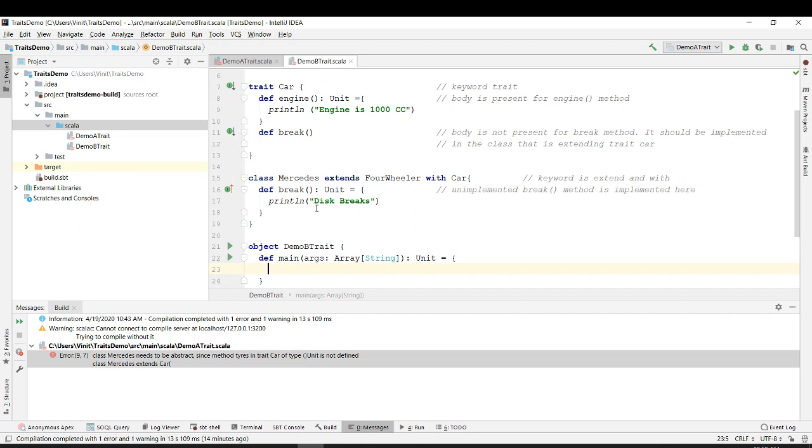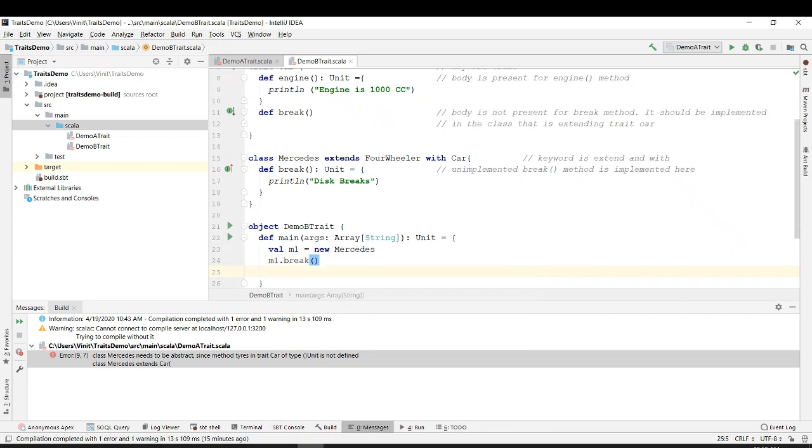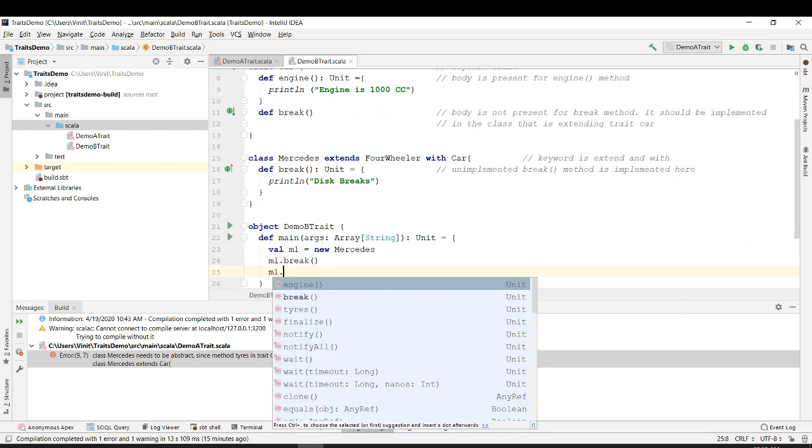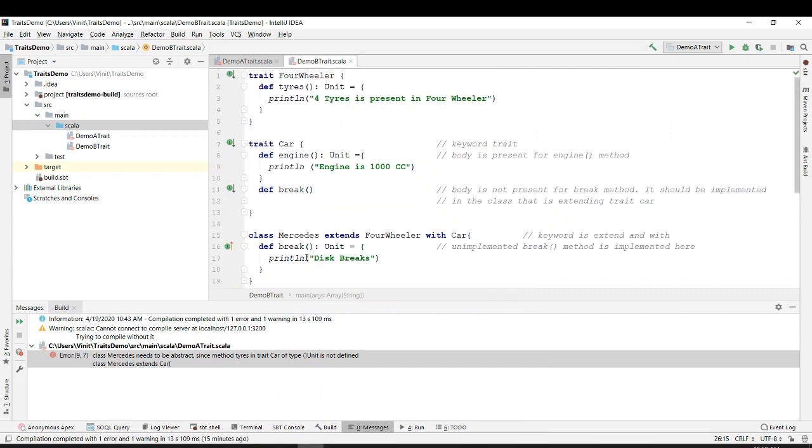So let's say val m1 is equal to new Mercedes, m1 dot brake, m1 dot engine, and m1 dot tires, right?